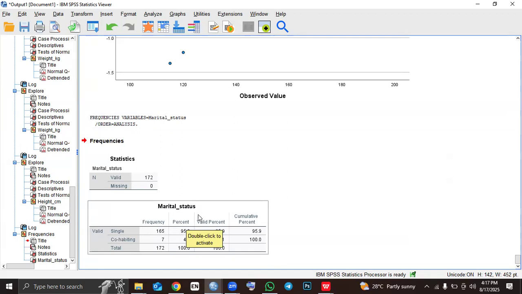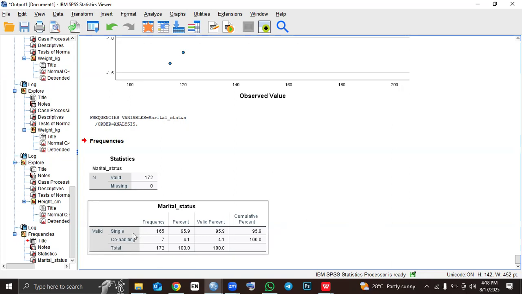We can see our marital status here being described in terms of frequencies and percentages. So we see single people here. The total number of single people is what? 165. And then the other people who are cohabiting, they are what? 7. So you can see that the single people are in the majority.